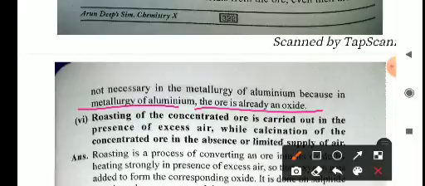We do not require the oxidation process, because aluminium is already present as its oxide, that is aluminium oxide.